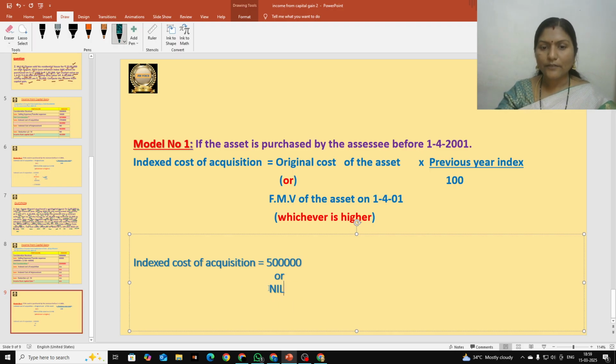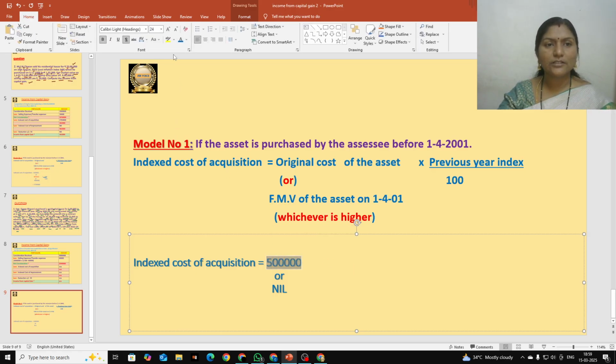And now you have to select the highest one out of these two. Which is the highest one? 5 lakhs. Okay, so 5 lakhs we have to select. I'll just change the color. What you have to do is circle it. Whatever you are going to select, that should be circled. Around 5 lakhs you should draw one circle.